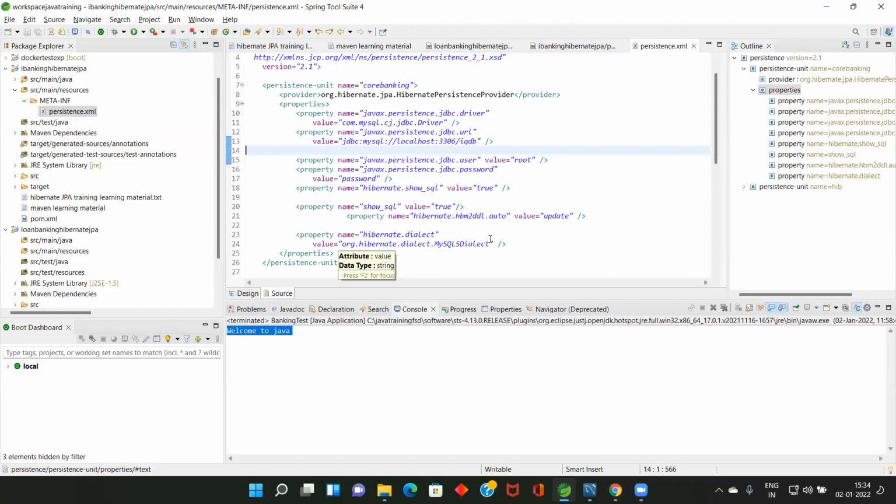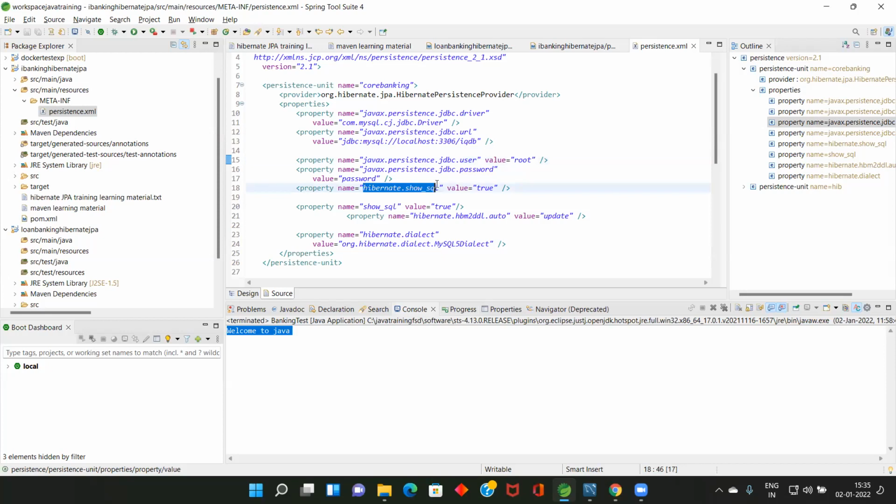Now see this one. This is the username. My username is root, javax.persistence.jdbc.user. Then javax.persistence.jdbc.password. My password is PASSWORD, and my username is ROOT. When you installed MySQL server, it might have asked you to enter a password. Your user is root by default, and you might have entered a password. You should remember that one, otherwise you cannot log in.